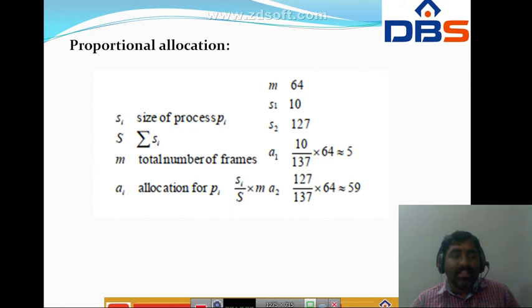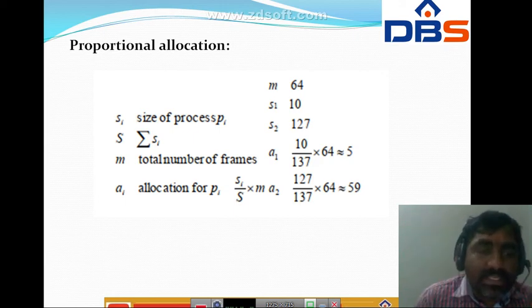Here ai, that is the allocation of P1, means for process P1 how many frames are needed, and for process P2 how many frames are needed. The formula for allocation of Pi, for a1, the allocation of P1, is S1 by capital S into m: 10 by 137, that is capital S, into m, which is 64. So 10 by 137 into 64 is 5 frames. Totally 5 frames. Allocation of P1 is 5.